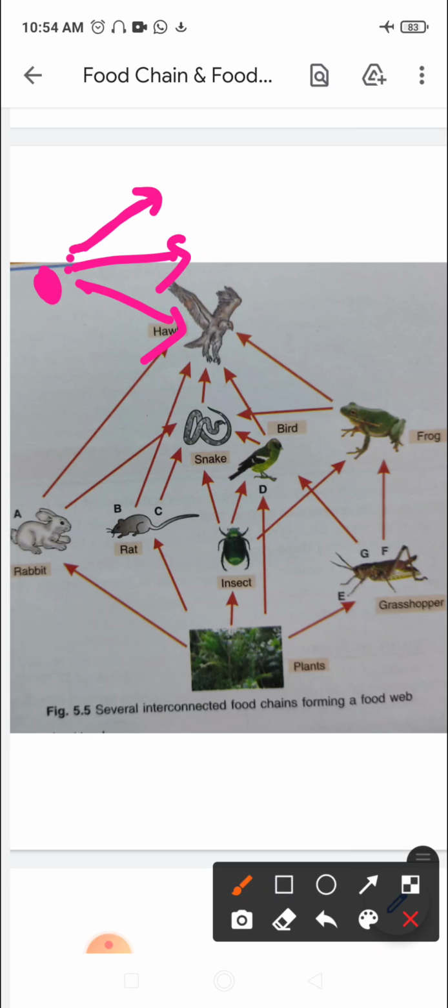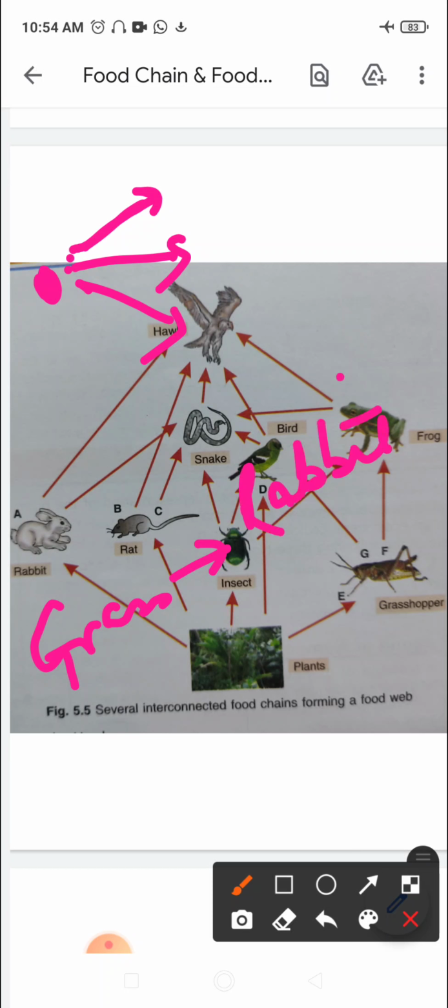For example, if we take grass, grass is consumed by rabbits, right? So if we write here grass, grass is consumed by rabbits. That is the herbivore, or the primary consumer. Rabbit in turn may be consumed by hawk. Hawk would be the secondary consumer.